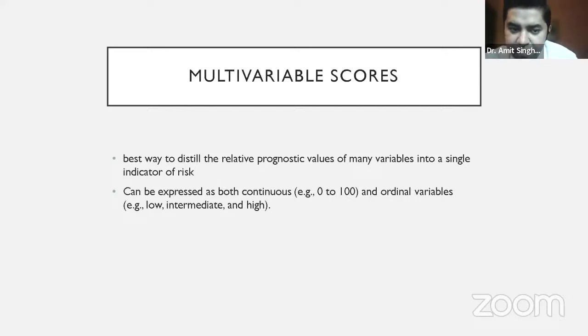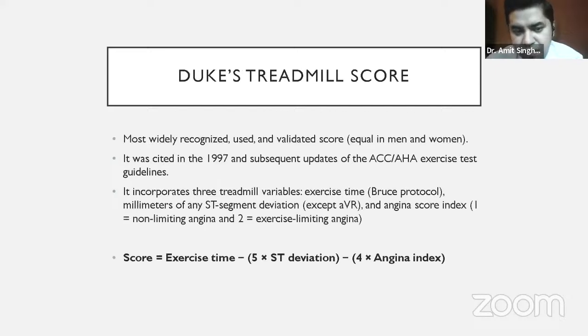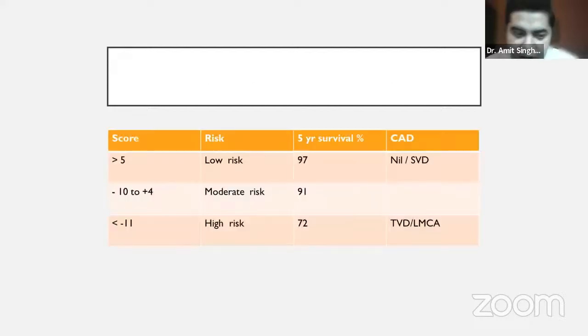So there is a multivariable score called the Duke's Treadmill score. I'll not go into the depth of that, but it is the most common score which you will be seeing on the treadmill test reports. This score is calculated as exercise time minus 5 into ST deviation in mm. It is an automated score which is directly calculated by the machine and given. The important thing is how you will interpret it. So the machine gives you a score of 10. How will you interpret it?